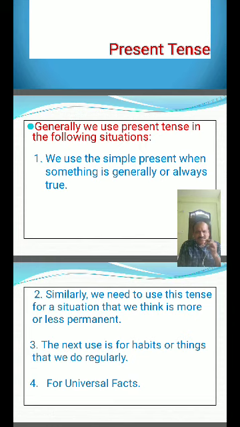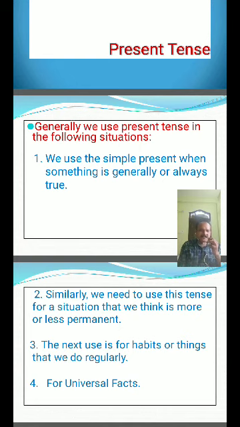For universal fact, the earth moves around the sun. This is a universal fact. So we use simple present for universal fact also. And we use simple present for regular daily routine work. Regular daily routine works is nothing but habits or things.